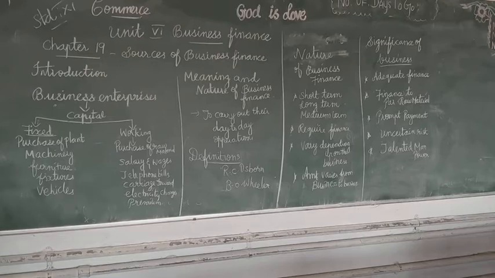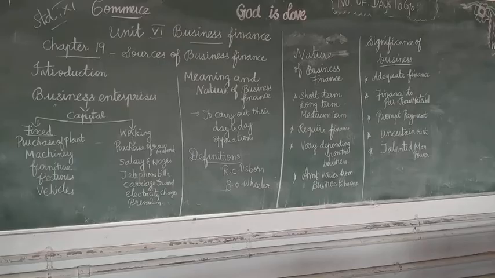Then we can get a term loan for working capital, and then a letter of credit. Letter of credit we have already seen in the import and export chapters, in the trade procedures chapters, where we clearly explained it.